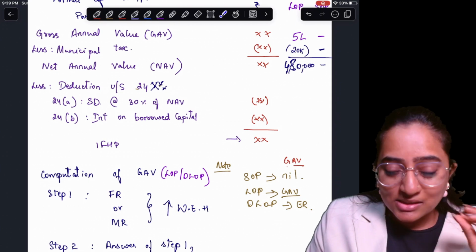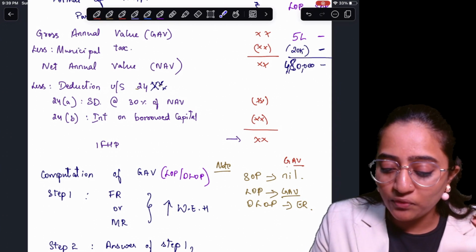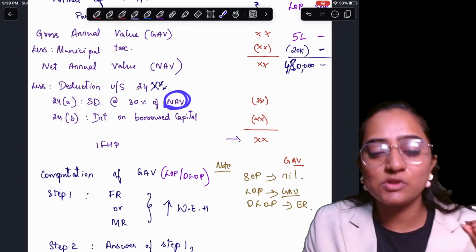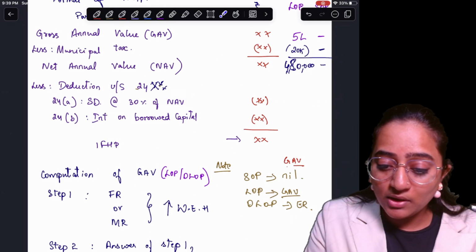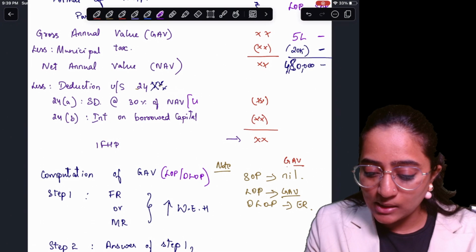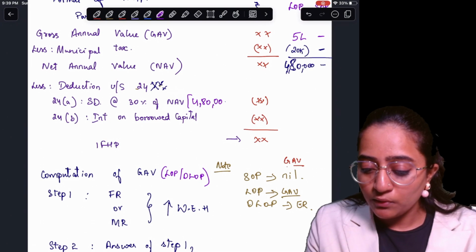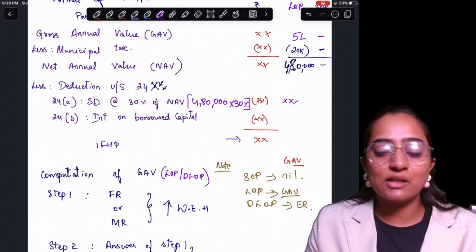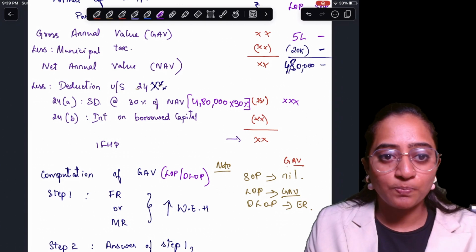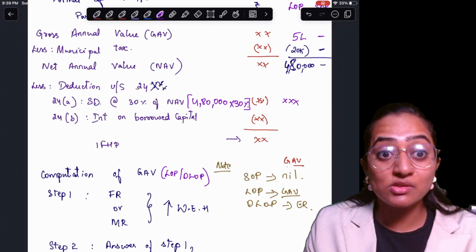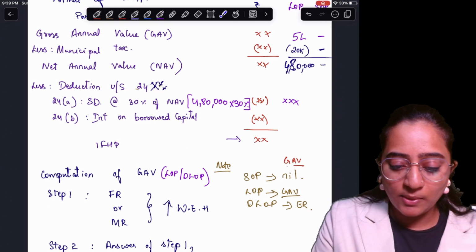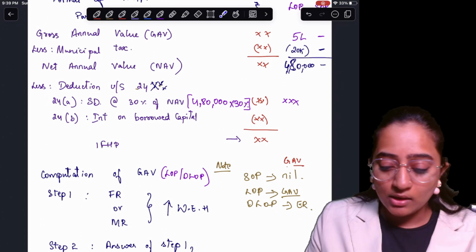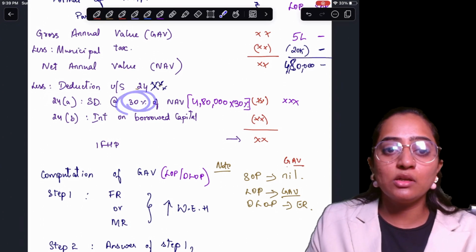In my example, 4,80,000 rupees was the NAV. 4,80,000 multiplied by 30%, whatever answer you get will be considered as your standard deduction. The rate is 30% on NAV.